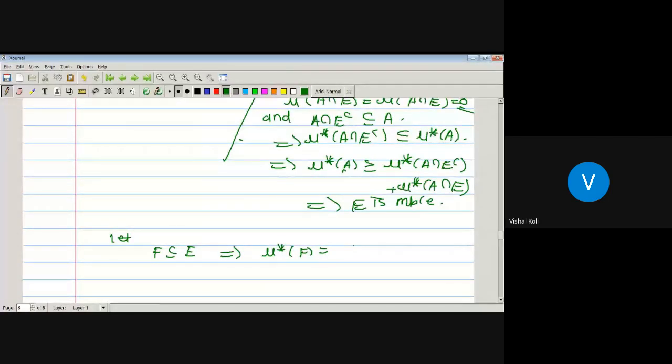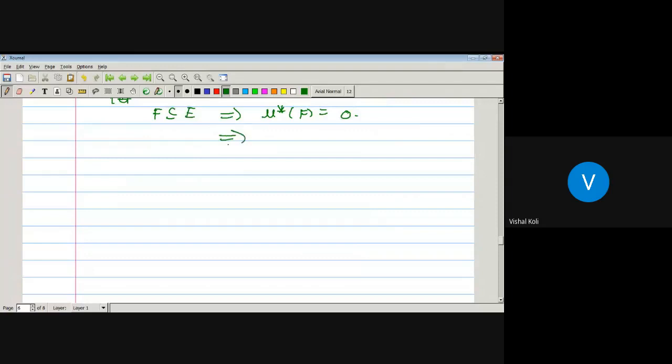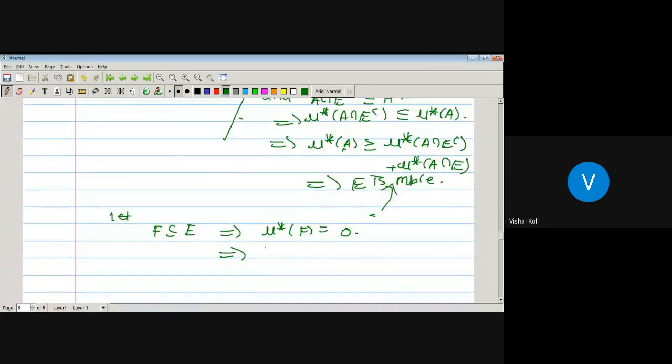The outer measure of F is less than or equal to the outer measure of E, and the outer measure of E is equal to 0. Then the outer measure of F must be equal to 0. As here again we get a set having measure equal to 0, the corresponding set will be measurable, which implies F is a measurable set.